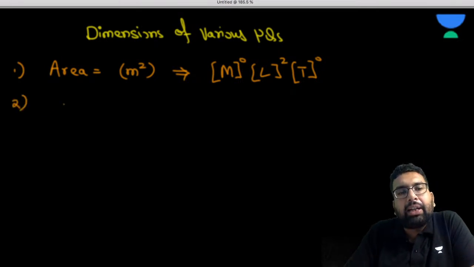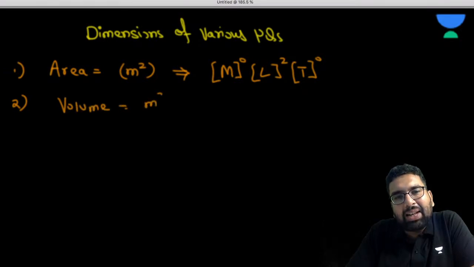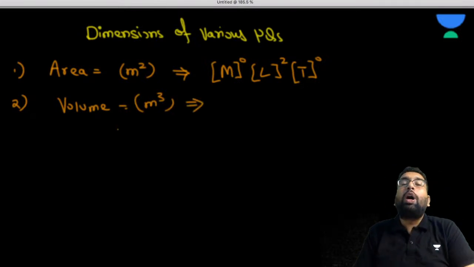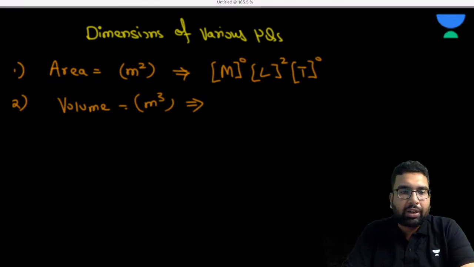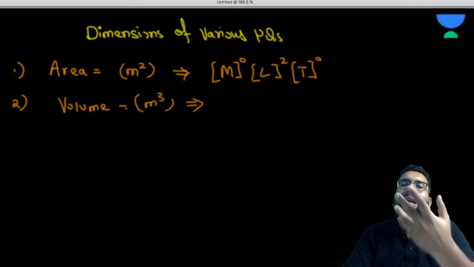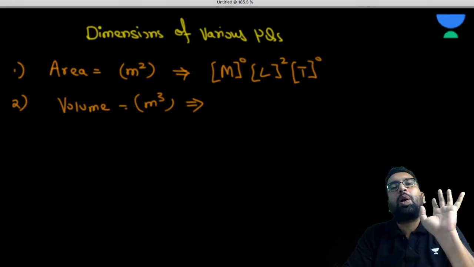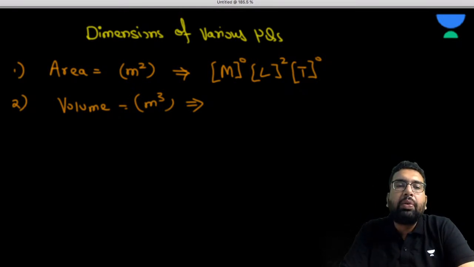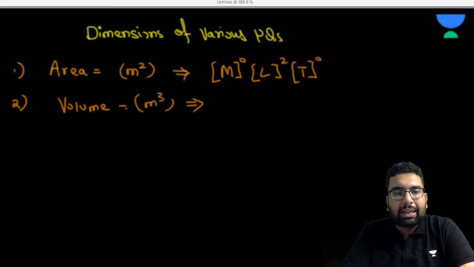Now the second thing could be volume. What is the dimension of volume? The live students can quickly tell me. Those who are watching the recorded video, you have to pause it here and firstly do it in your copy before I give you the dimension of volume. In this way, the amount of revision and question solving you require will be reduced to some extent.